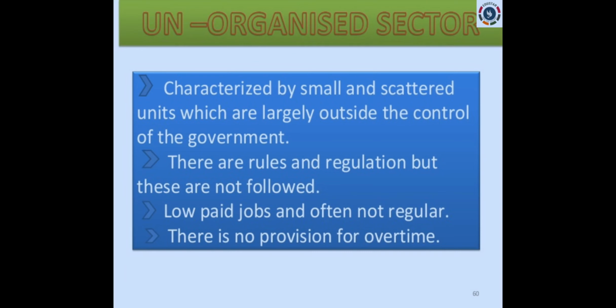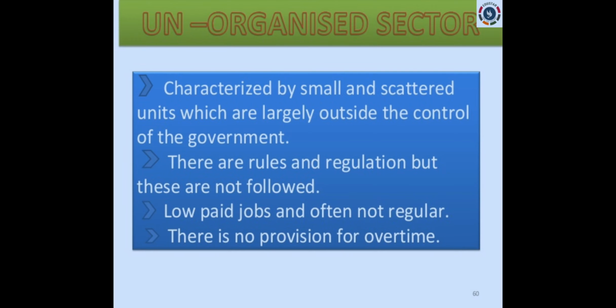You have to keep all those points we have discussed in the organized sector. Now we have to compare side by side. There we have seen that it is a large group, right? Here it is characterized by small and scattered units which are largely outside the control of the government. Most of these unorganized sectors won't come under the control of government, and there are rules and regulations.